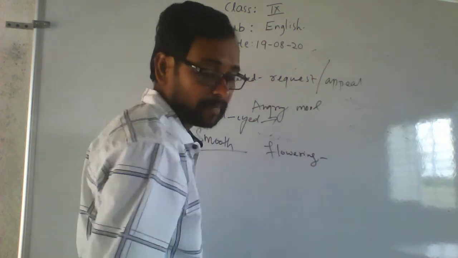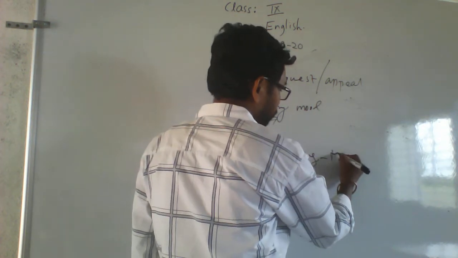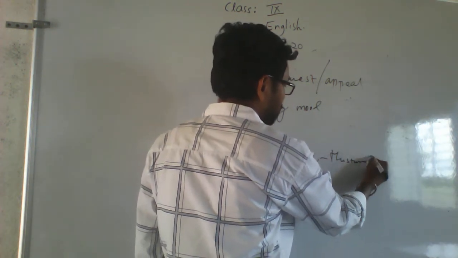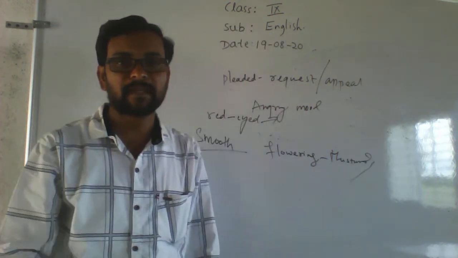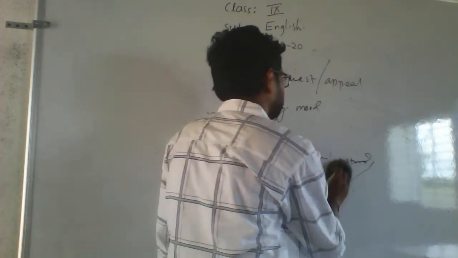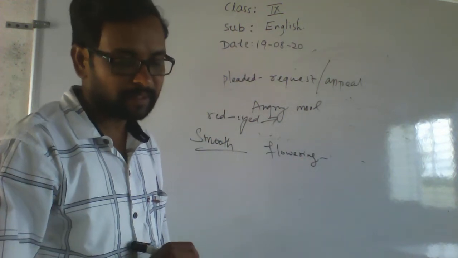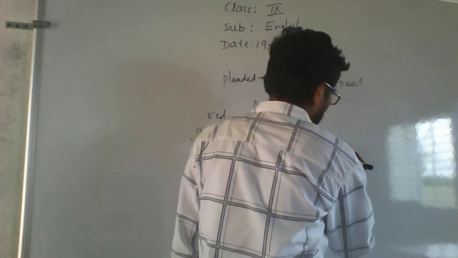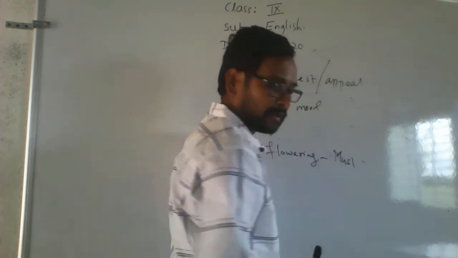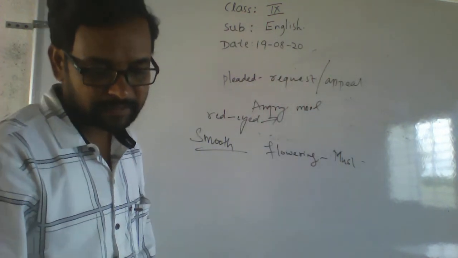Flowering what? Mustard. Mustard means what? Mustard means what? We call it sasive. She presented in what? Mustard flowers. What is the spelling of mustard? Look at this spelling.